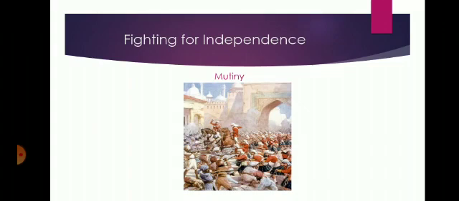So let's discuss the fighting for independence. Most of the soldiers who attacked the British army bases were from the Bengal regiments. They were fighting a war for independence. The British called it a mutiny and punished the soldiers.